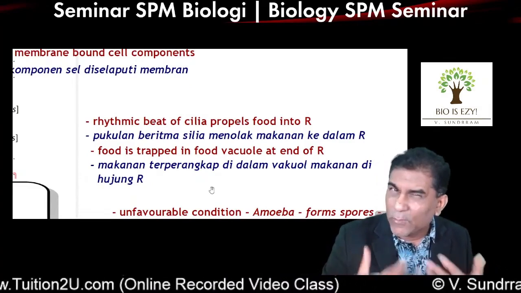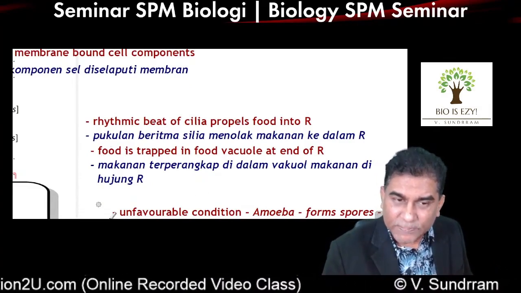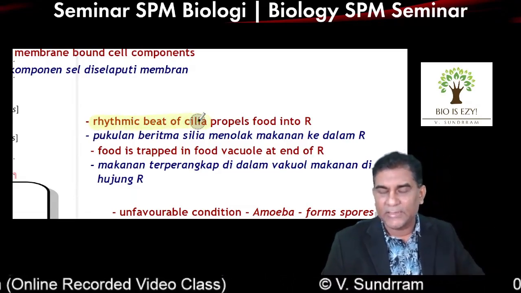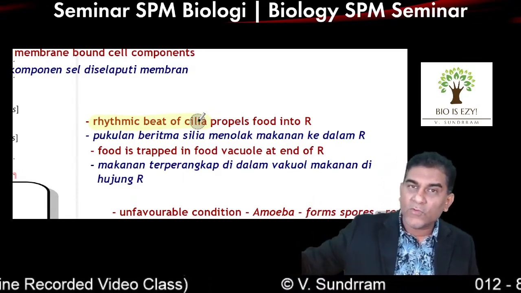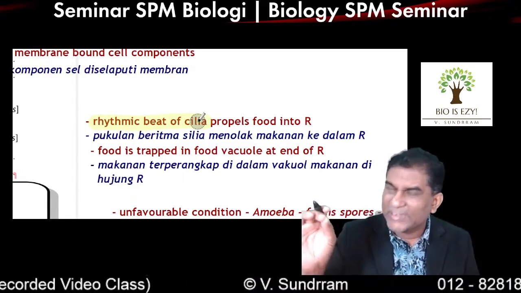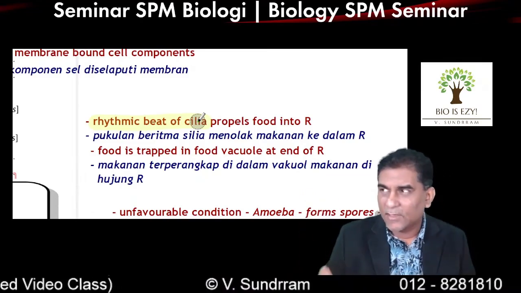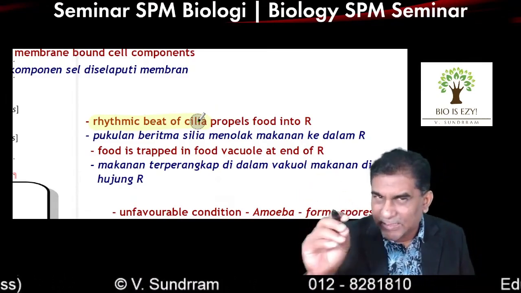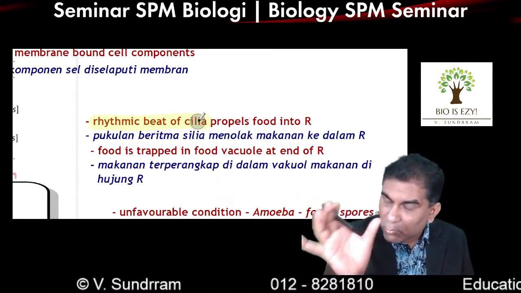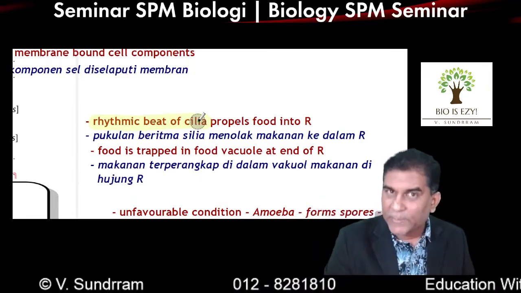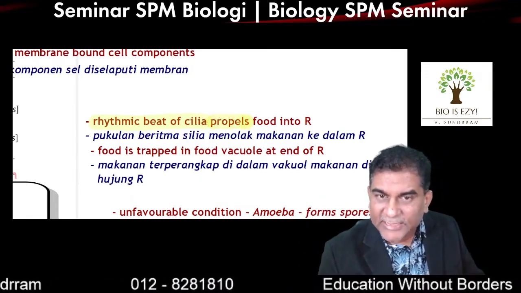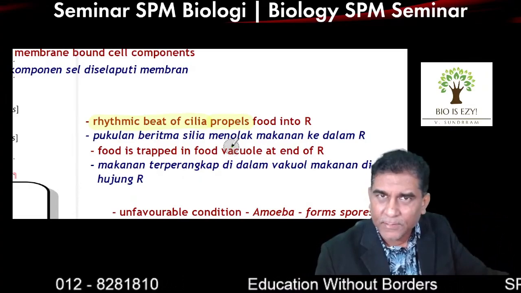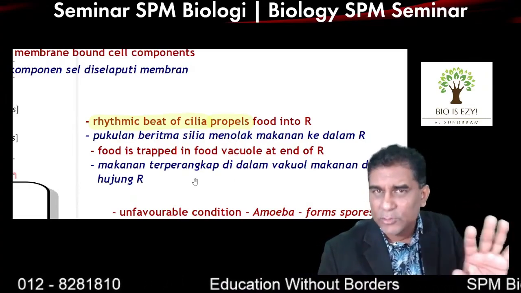So a few things I wanted to remind you: if it's paramecium, the words rhythmic beat of cilia will be there in the answer, either for them to move or to do feeding. Most students will write that cilia is used to move, to swim. They just use the word cilia. They normally don't use the words rhythmic beat of cilia. So the words rhythmic beat are important when it comes to paramecium. The word used in the textbook is propel; if you find it hard, maybe pulled into the oral groove is fine. By right, this is enough for you to get the marks.